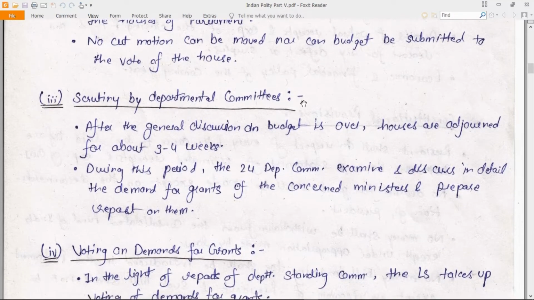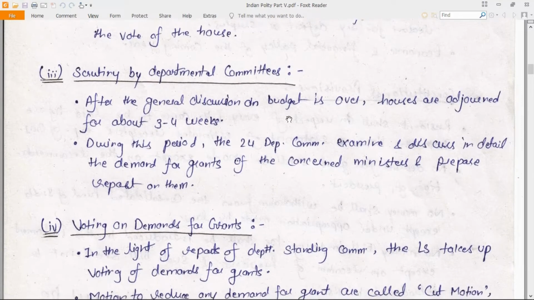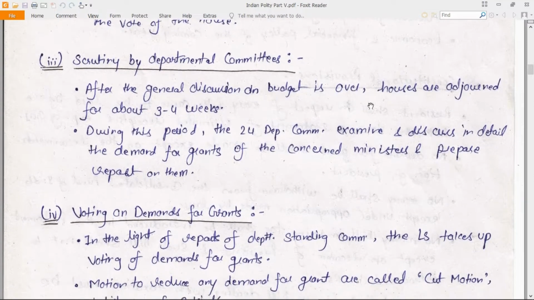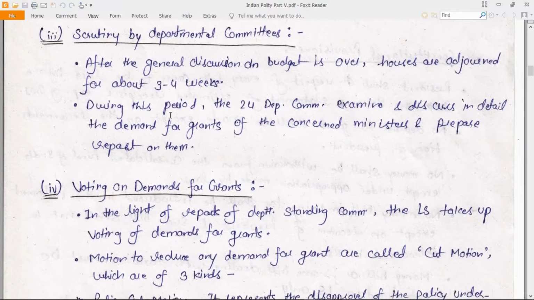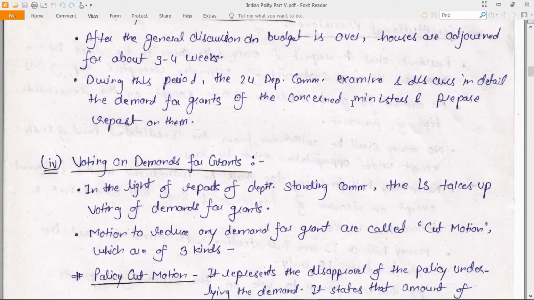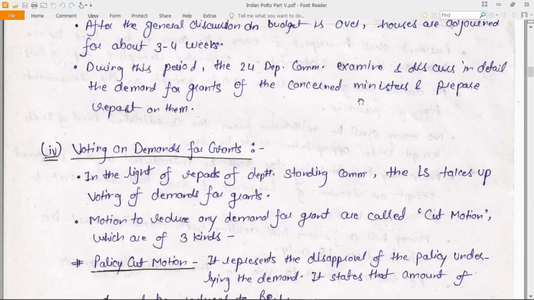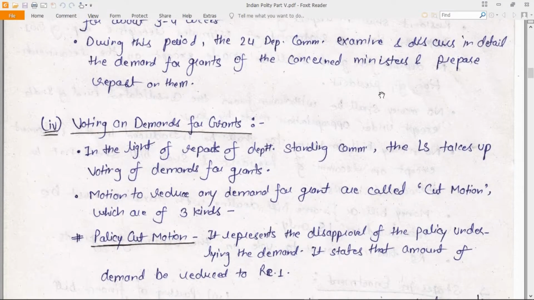Stage 3 is scrutiny by departmental committees. After the general discussion on the budget is over, Houses are adjourned for 3 to 4 weeks. During this period, the 24 departmental committees examine and discuss in detail the demands for grants of the concerned ministries and prepare reports on them.